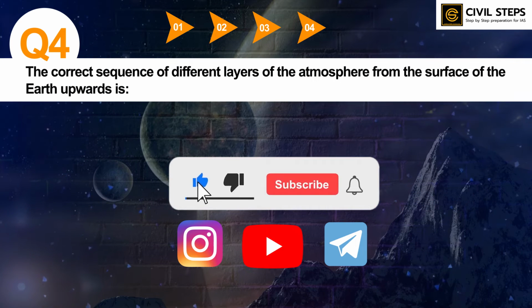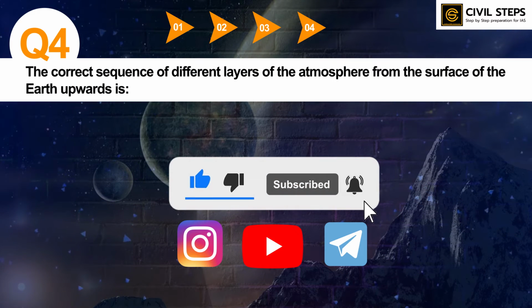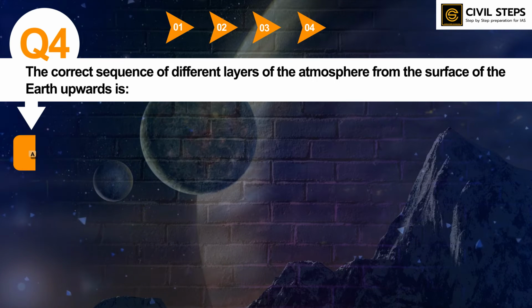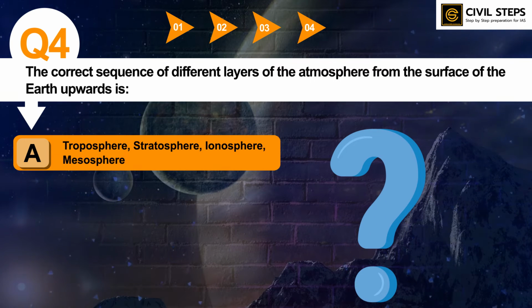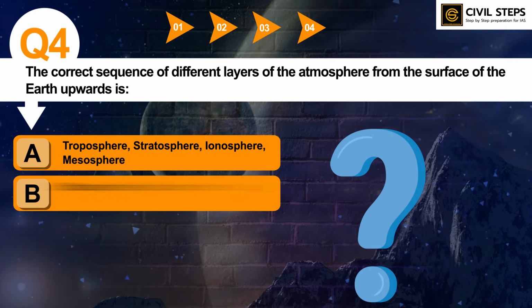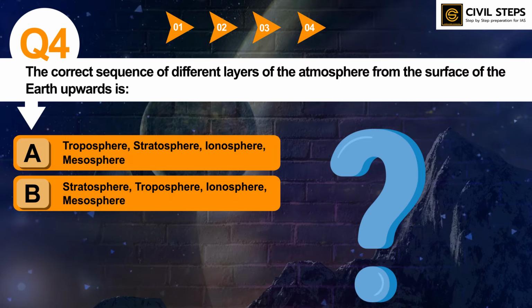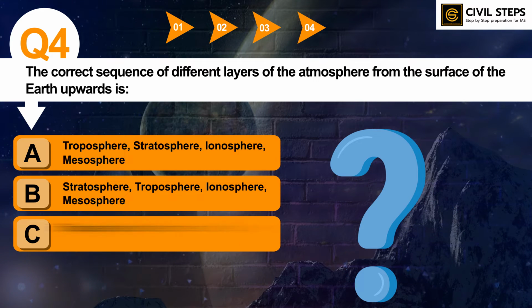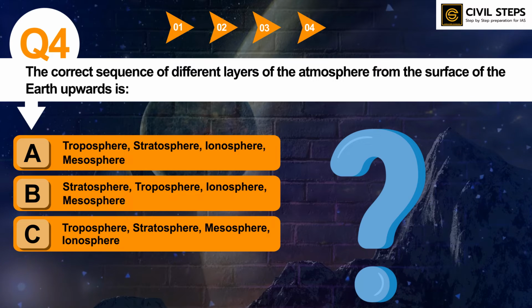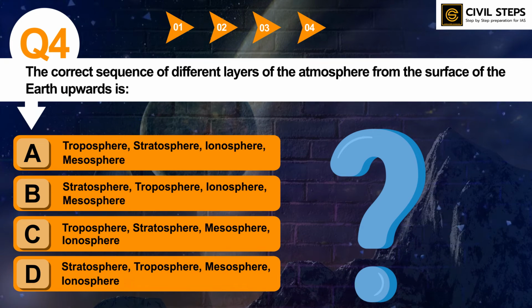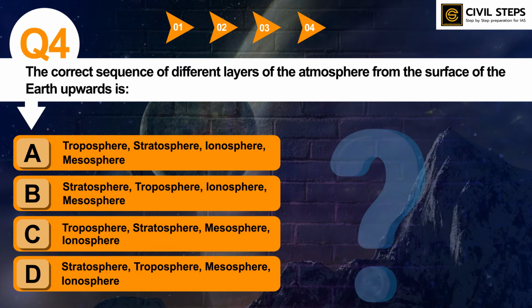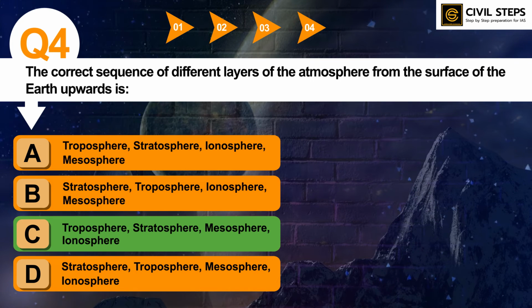The correct sequence of different layers of the atmosphere from the surface of the earth upwards is option A, troposphere, stratosphere, ionosphere, mesosphere. Option B, stratosphere, troposphere, ionosphere, mesosphere. Option C, troposphere, stratosphere, mesosphere, ionosphere. Option D, stratosphere, troposphere, mesosphere, ionosphere. You can write down your answer in the comment section. So I am telling you the answer of this question. The answer is option C, troposphere, then stratosphere, then mesosphere, and lastly ionosphere.